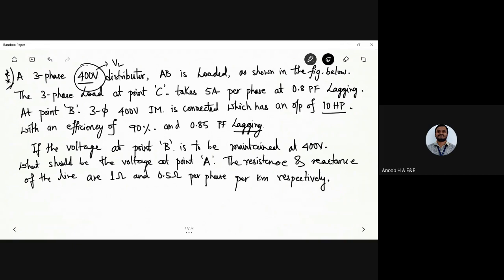What you should keep in mind is that you will have the voltage at point B. It is a 400 volt distributor, and the voltage at point B is maintained at 400 volt. So this is the receiving end voltage.